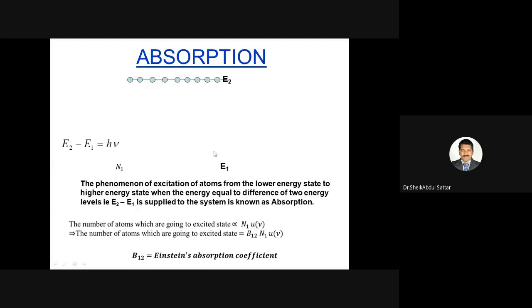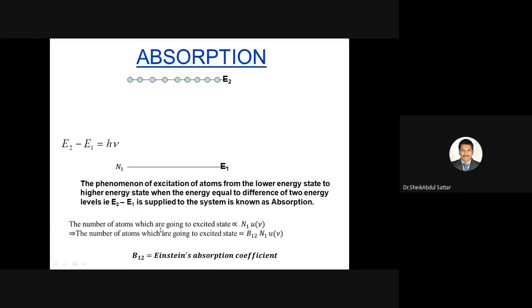So the number of atoms going to the excited state by absorption is directly proportional to the number of atoms available in the low energy level, N1, and to another factor, the energy density of the incident radiation, U of nu.